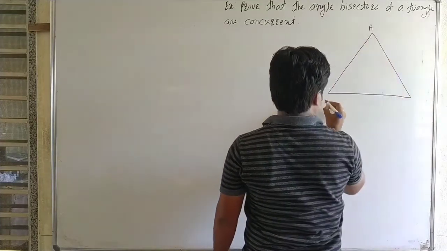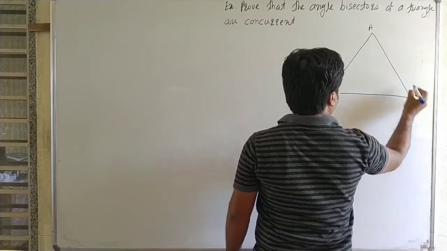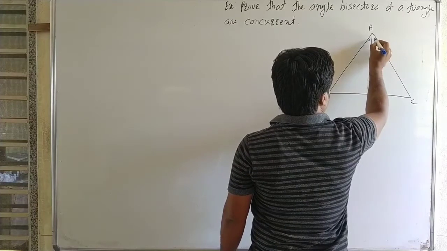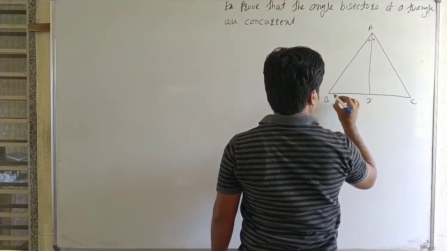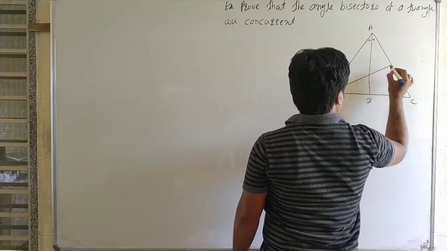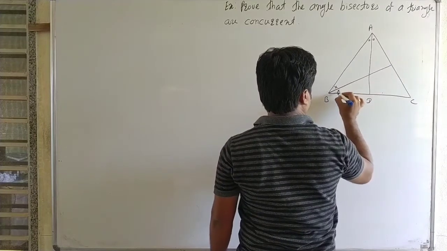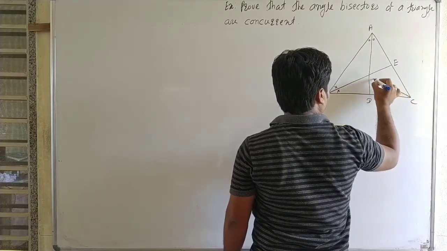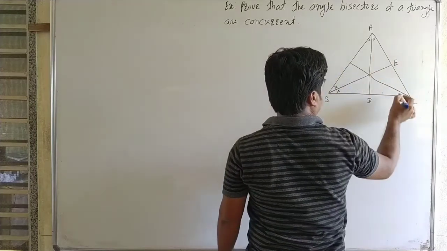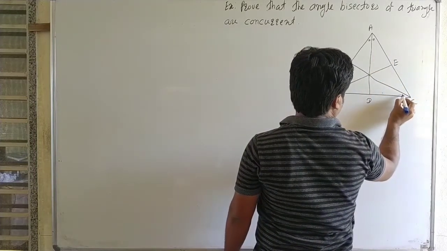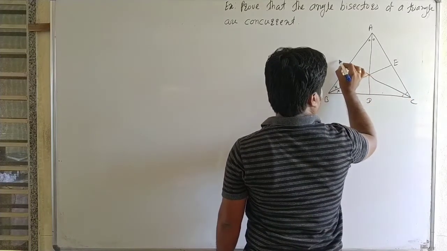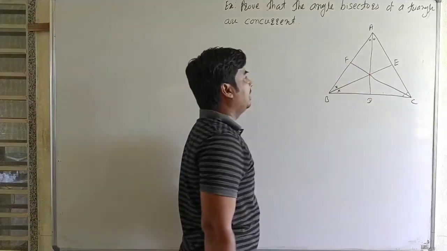It is triangle A, B and C. Here AD is the angle bisector, then BE is the angle bisector, and suppose CF is the angle bisector.